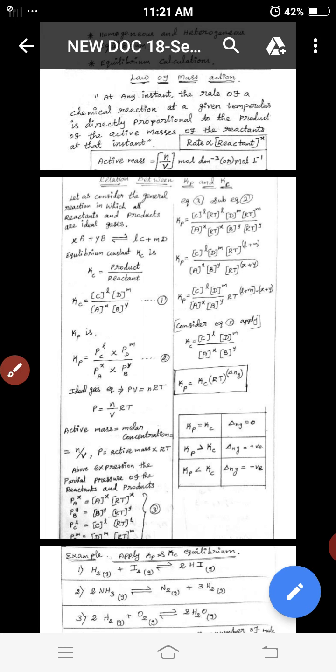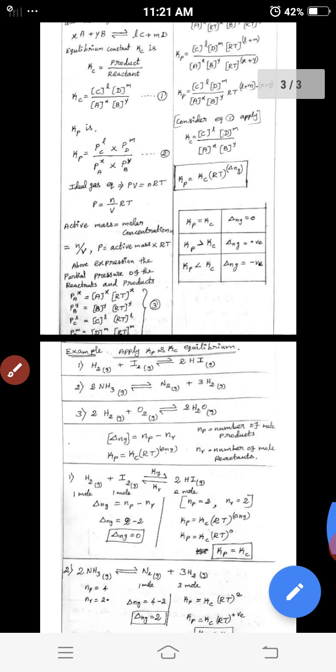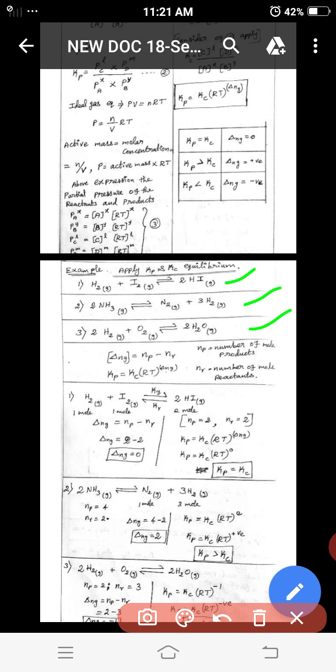For any given example equation, you should calculate the delta Ng values. If equations are given, calculate the moles of product and reactant. If 2 equations are given and you calculate delta Ng values, it is a 2 mark question. If 3 equations are given, it is a 3 mark question.